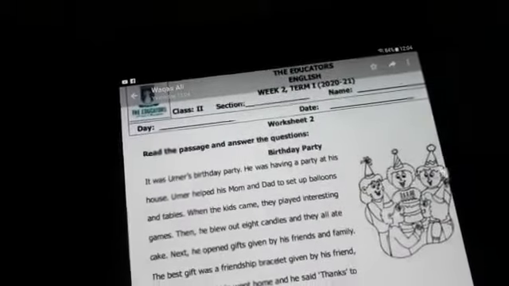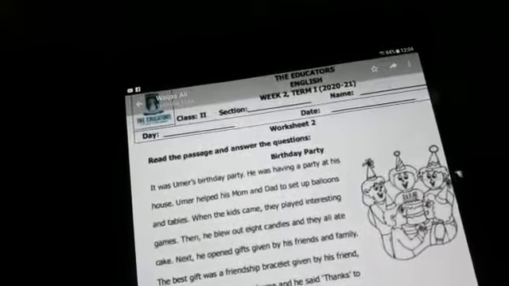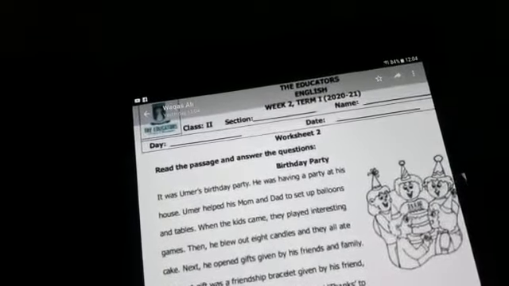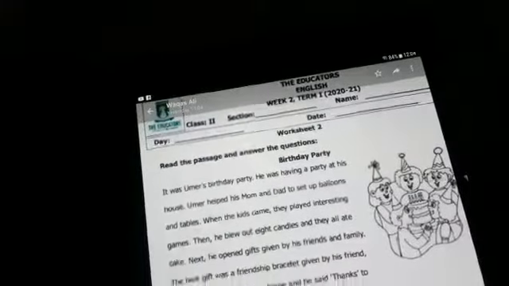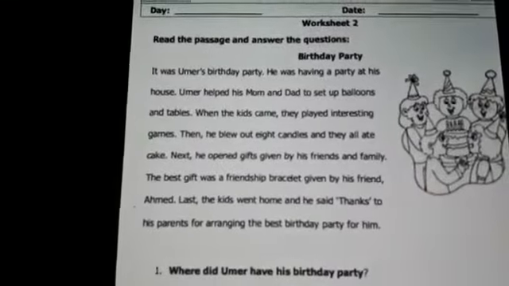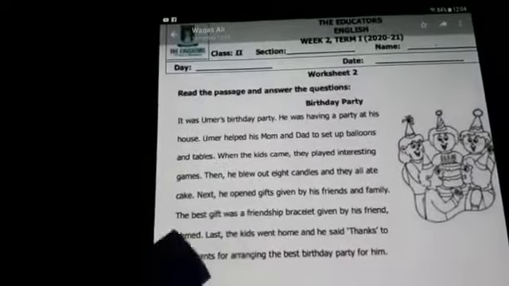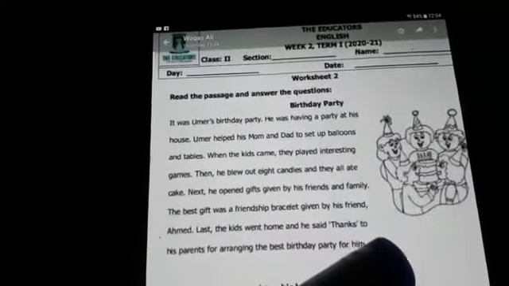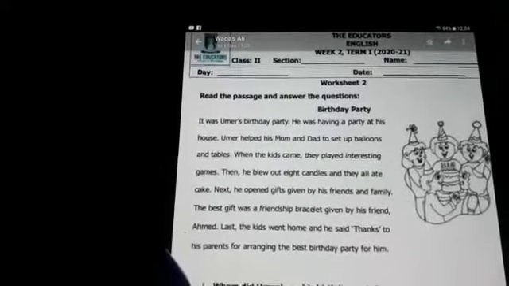Okay. Next, he opened gifts given by his friends and family. The best gift was a friendship bracelet given by his friend Ahmed.